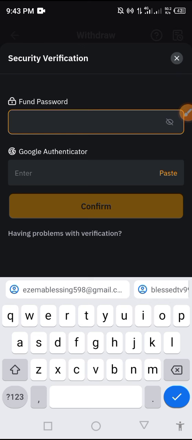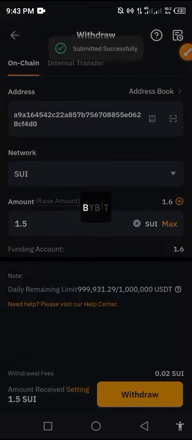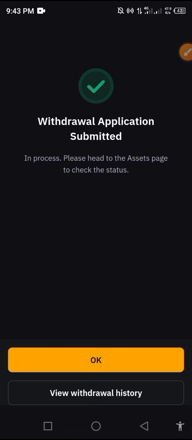I'm going to type my phone password, put Google Authenticator, then confirm. So I have sent 1.5 Sui to my wallet. After 1 or 2 minutes, I'll go and check to know if I have actually received it. Make sure that you follow this video step by step. If you don't and you come to my WhatsApp to ask me questions, I will know that you didn't finish watching this video. Before coming to my WhatsApp, make sure you watch this video from beginning to end, because I'm going to explain a lot of things in it.